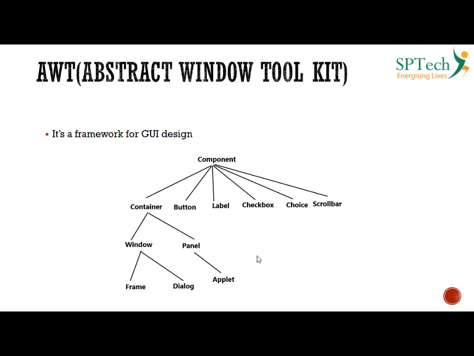We also saw that in order to write programs on event handling, you would require a GUI programming methodology, which is called graphical user interface programming. This GUI programming can be achieved using multiple frameworks, and we saw two very popular frameworks, the AWT framework and the Swing framework. Today we shall see what exactly the AWT framework and the Swing framework are, and the differences between these two.